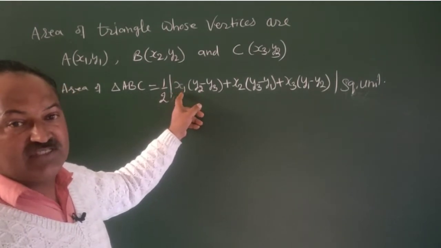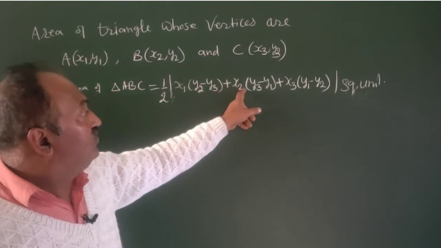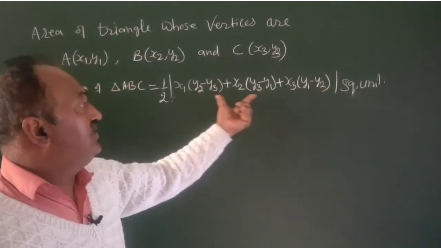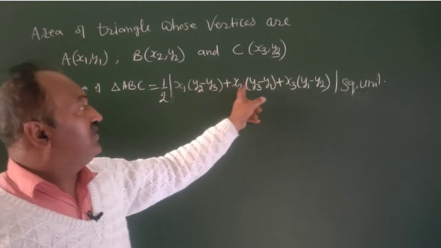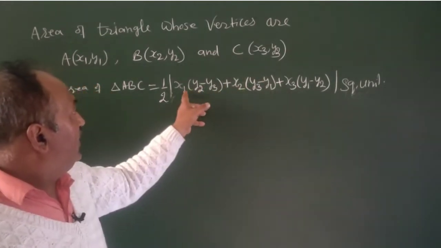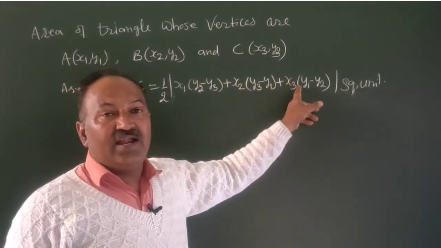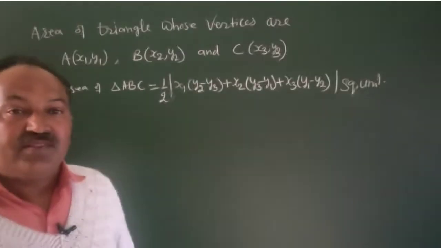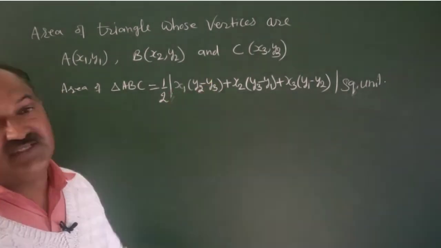Abscissa x1, x2, x3, taking 1 then 2 and 3, 2 then 3 and 1, 3 and 1 and 2. This is the method to create this formula, and therefore we can remember this formula by this trend.